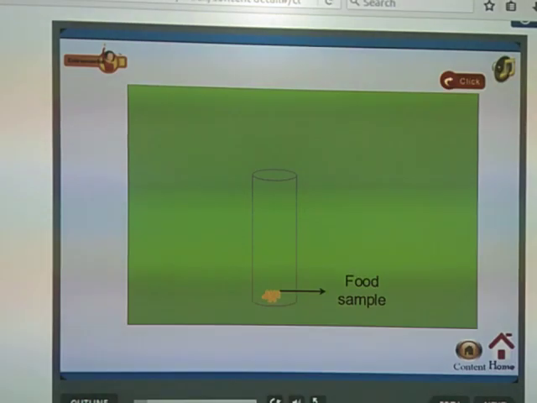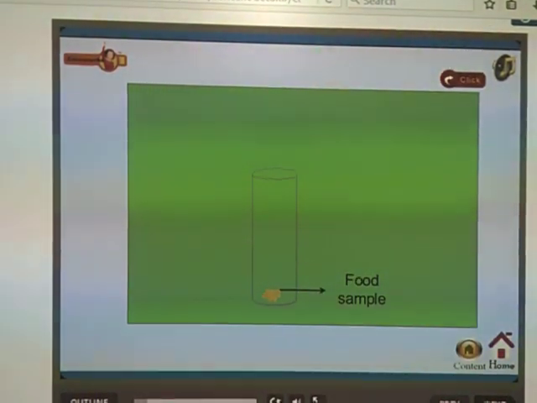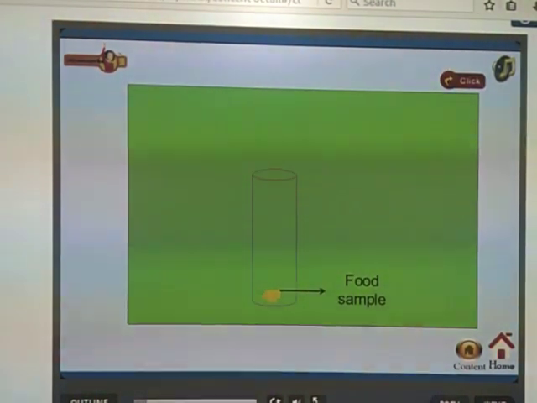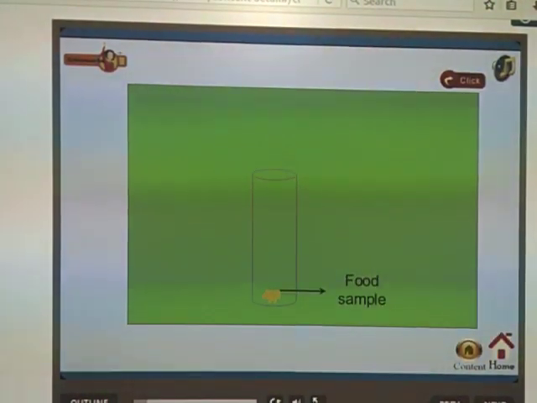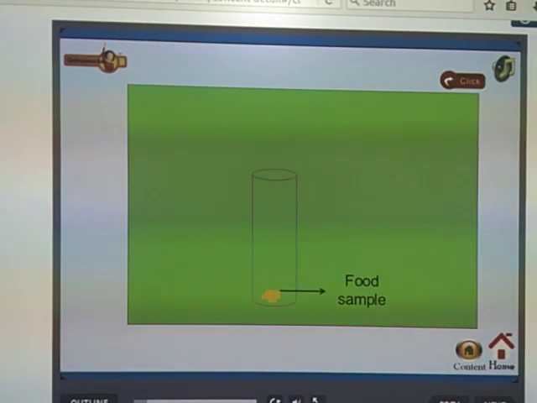After adding those two solutions, copper sulfate and caustic soda, the solution will turn violet in color, which shows the presence of proteins in our food items.